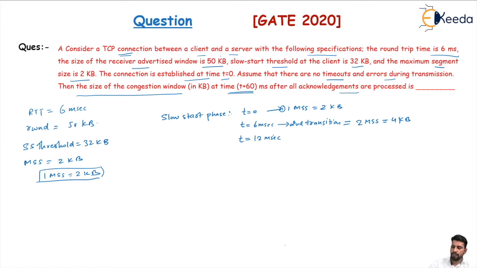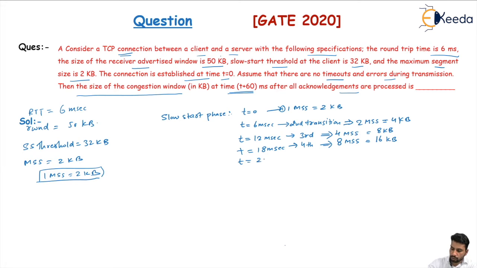At t equal to 12 milliseconds the third transmission will take place, and the window size is 4 MSS, because in the slow start phase, after the arrival of acknowledgements, the window size gets doubled. 4 MSS means 8 kilobytes this time, and no timeout will occur. At t equal to 18 milliseconds the fourth transmission takes place with a window of 8 MSS, which is 16 kilobytes.